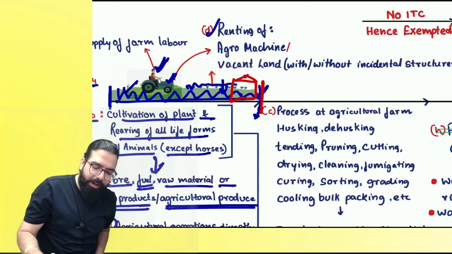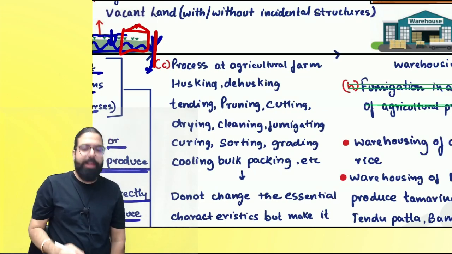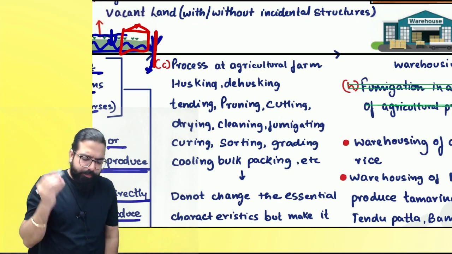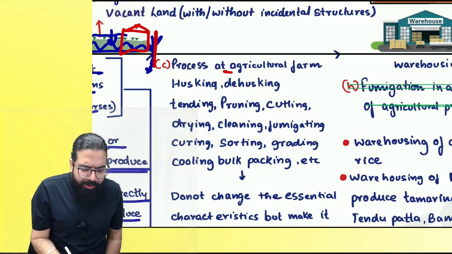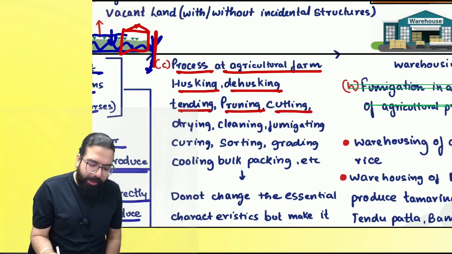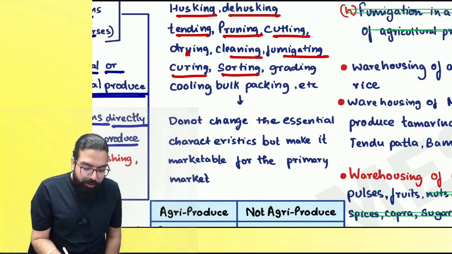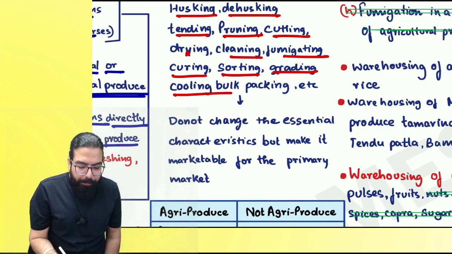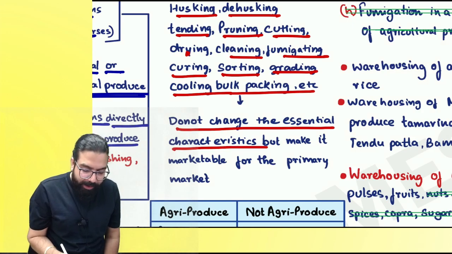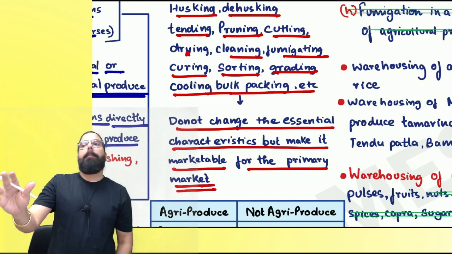Now, your agricultural work is done. After the agricultural work is done, entry number 54 C point says that if you are taking any services for doing processes at the agricultural farm like husking, dehusking, trimming, pruning, cutting, drying, cleaning, fumigation, curing, sorting, grading, cooling, bulk packing, etc., which do not change the essential characteristic but make it marketable for the primary market.